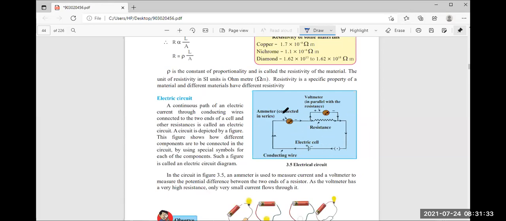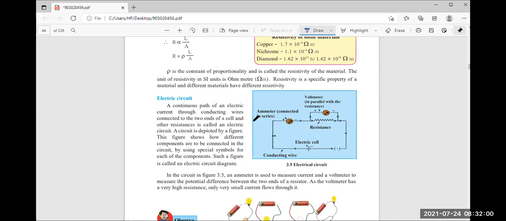Then, what is the use of the ammeter? The ammeter is used to measure how much electricity is passing through, the current. And with the help of this electric cell, we can pass the current in this circuit.